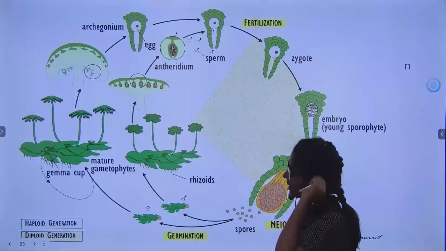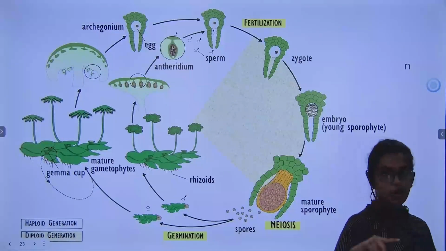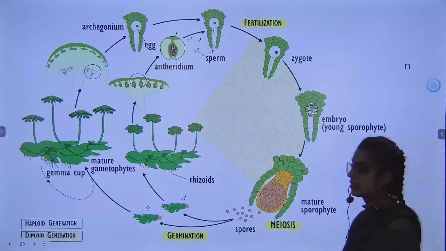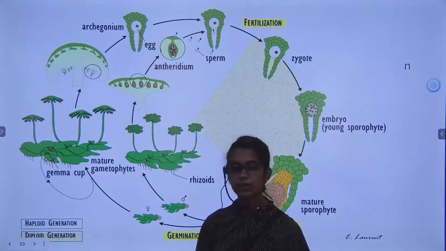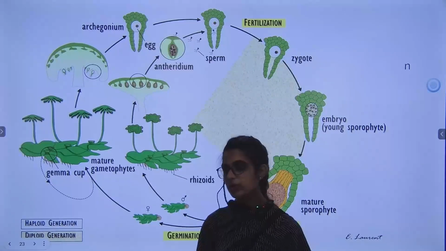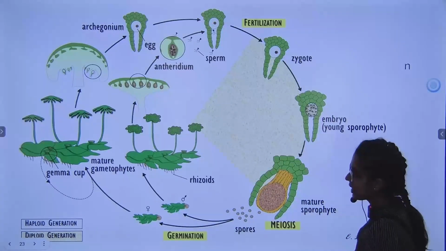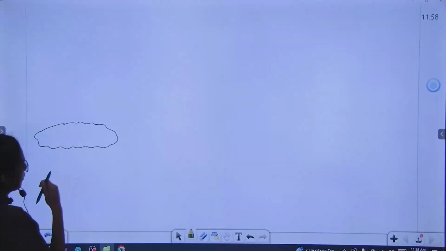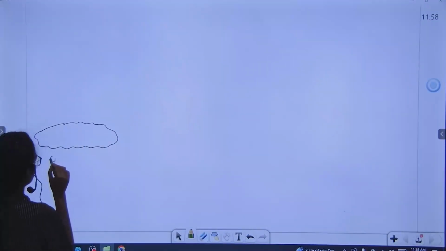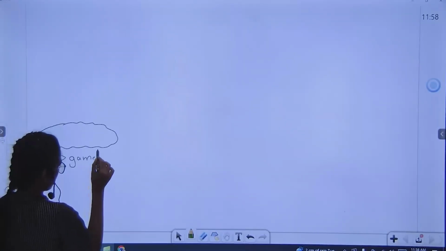The Marchantia plant is a unisexual plant. I had told you one more term for unisexual. What was that? Dioecious. How are you remembering? Opposites are synonyms here. Okay, so it's a dioecious plant. So first I will draw here and show you all. If I take this as a male gametophyte,